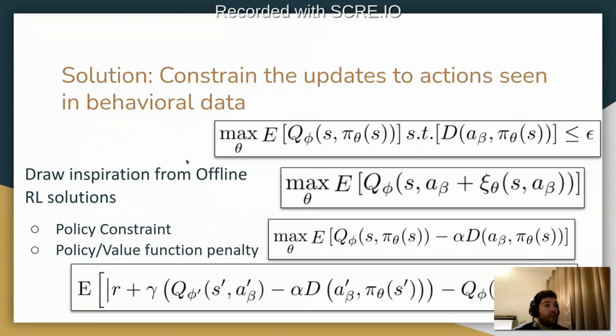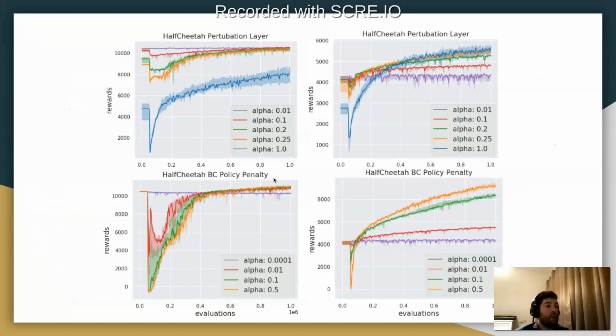Some of these solutions to constraining the updates are borrowed from offline RL solutions, which usually divide into two categories: policy constraint and policy value function penalty, where we can just try to enforce a constraint on the updates, or use a perturbation net, or we could introduce a penalty on the policy update or the Q value function update. When we do this, we see that there's this trade-off between degradation and performance, where a higher constraint leads to less degradation but lower performance over time, and vice versa.